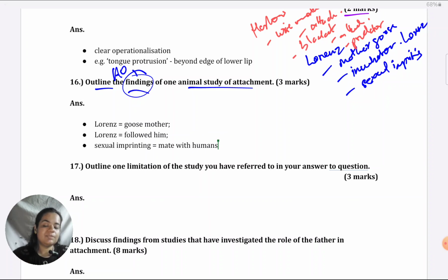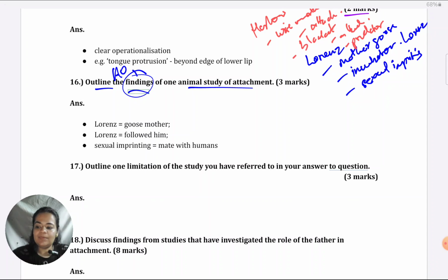Sometimes students feel, oh, it's so difficult, that sometimes they ask you only about the procedure, only about the findings. But just think about it. Was it difficult to answer this? It's just a matter of focus. It's not about difficulty. It's just a matter of being careful about, okay, this is what is asked in the question, like findings is what is asked. So I must not deviate from that. That's all. It's not difficult.